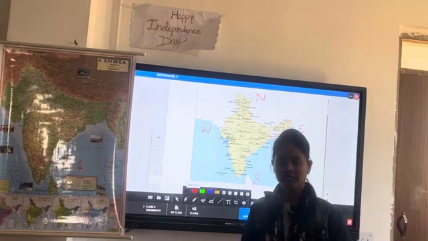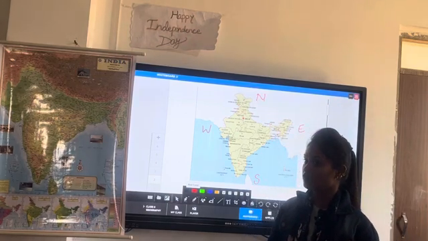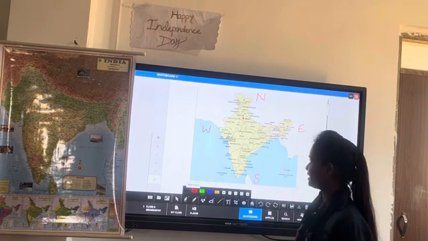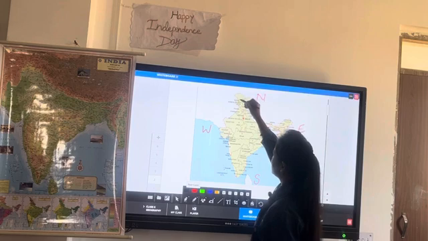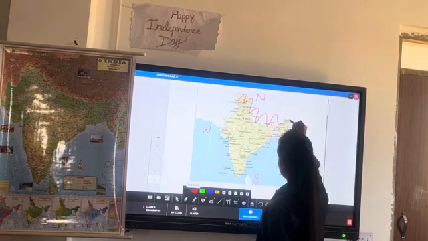As you know, India is bounded on four sides. The northern side is bounded by the lofty Himalayas.